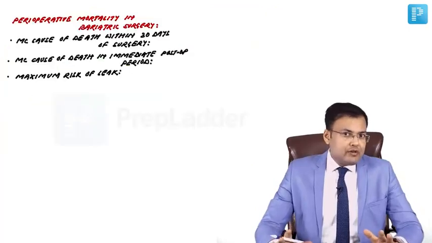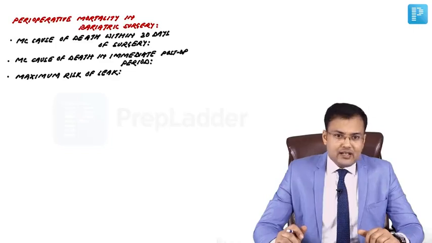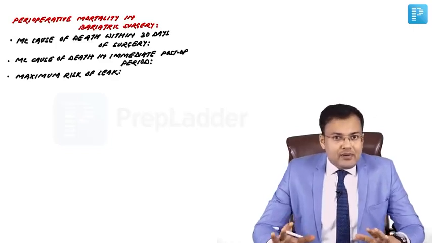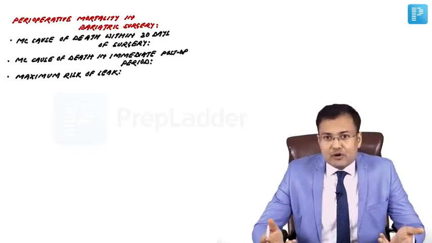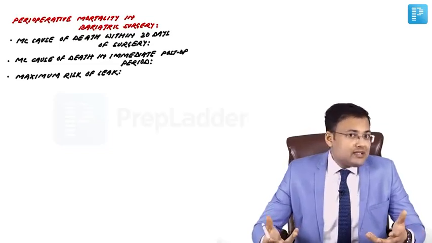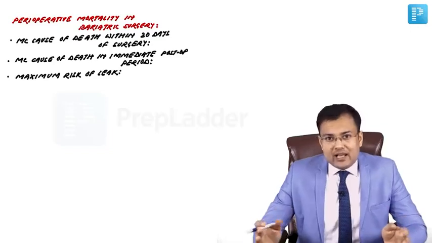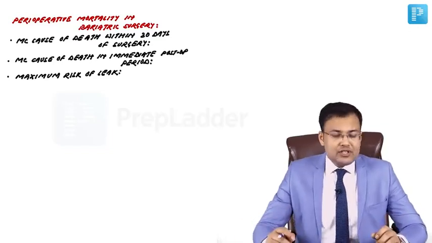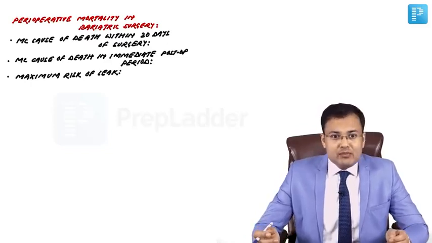Now see the important one-liner questions related to perioperative mortality in bariatric surgery. The people who are going for bariatric surgery are obese, generally morbidly obese, and obesity is one of the risk factors. Bariatric surgery duration is longer and patient is immobilized for long duration. So there is increased risk of DVT and pulmonary embolism.